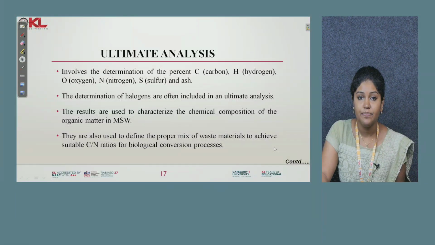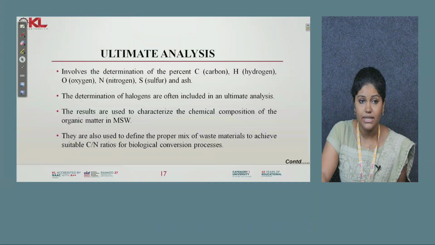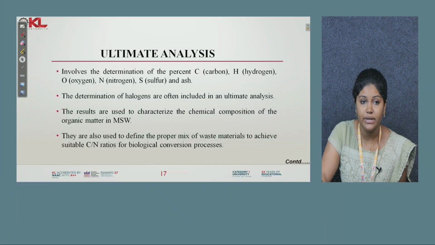The third one is the ultimate analysis. In the ultimate analysis, we determine the percentage of various elements like carbon, hydrogen, oxygen, nitrogen, sulfur and ash. We should also determine the halogen content. Why do we do this? We have to characterize the chemical composition of the solid waste. Based on the chemical composition only, we can decide how to treat the waste, how to dispose of it, or whether we can recycle and reuse it.